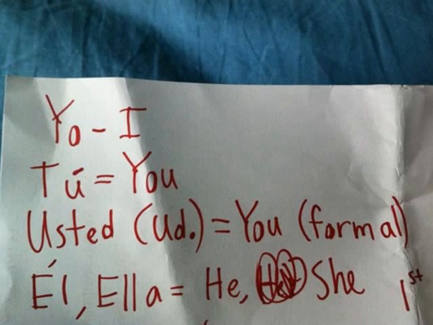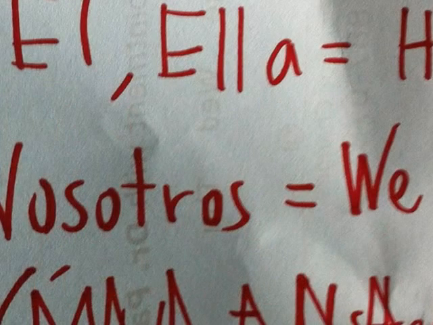Él means he. And again, notice the accent. Ella means her. Nosotros means we. And there's also nosotras. Nosotros means we, as in a group of males, like John and I. I'm a guy, so John and I, we're both a group of males. Or it could be Lisa and I. Lisa is a woman, and I'm a man.